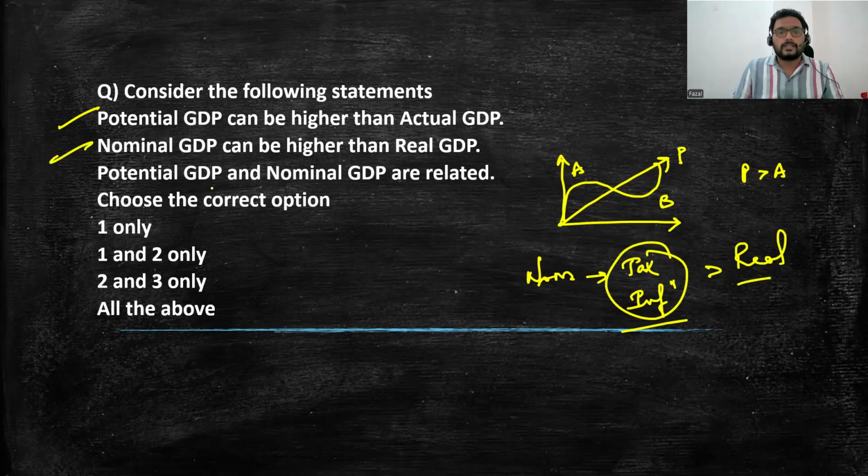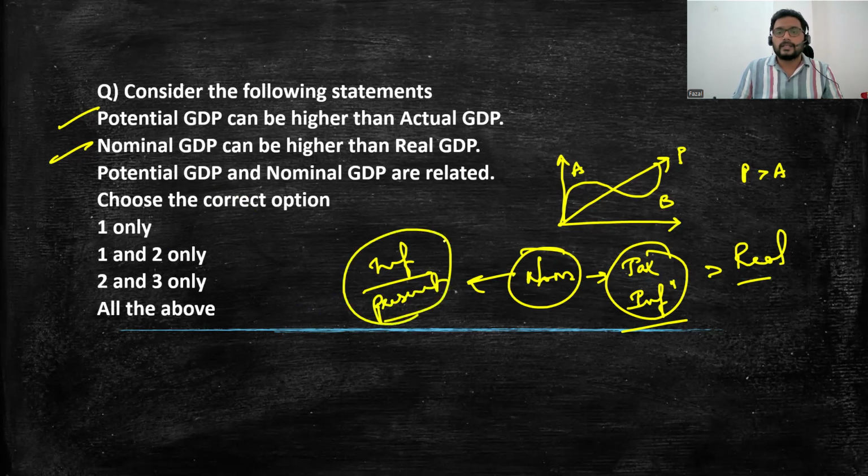Now, potential GDP and nominal GDP are related. Nominal means it is inclusive of inflation, and nominal GDP is nothing but the calculation of goods and services at current or present prices. Then it is called nominal. So nominal and potential are definitely interrelated. Nominal is something like per today's value, and what you can produce today is nothing but the potential.